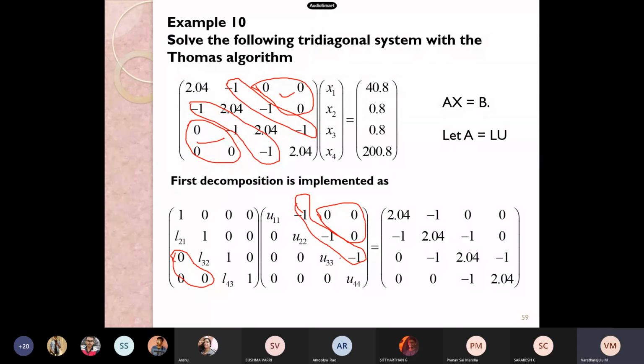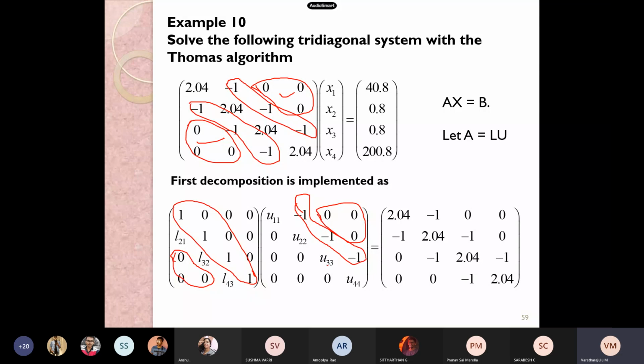In usual conditions, we made the lower triangular matrix main diagonal as 1, and then the lower triangular portions as L21, L31, L32, L41, L42 and L43.